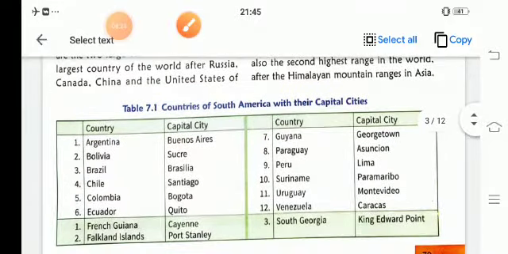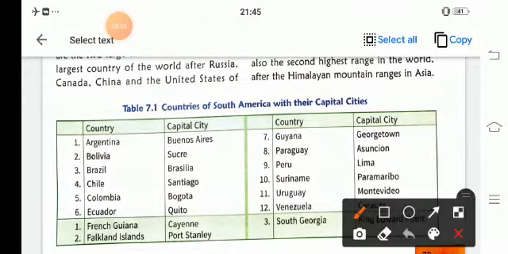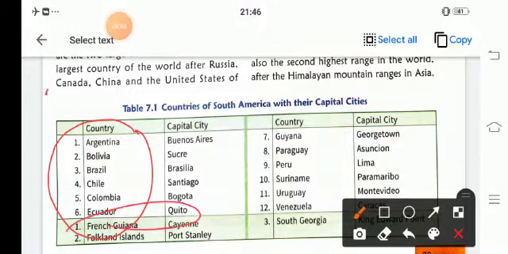See, these are the countries. 12 countries are there: Argentina, Brazil, Bolivia, Chile, Colombia, Ecuador. The capital of Argentina is Buenos Aires. Bolivia's capital is Sucre. Brazil's capital is Brasilia. Chile's is Santiago. Colombia's is Bogota. Ecuador's is Quito.